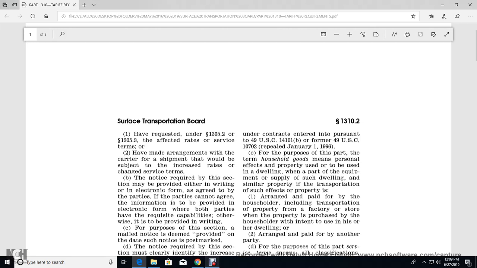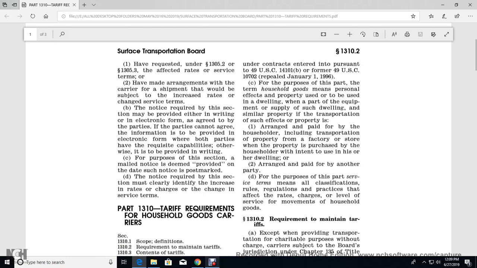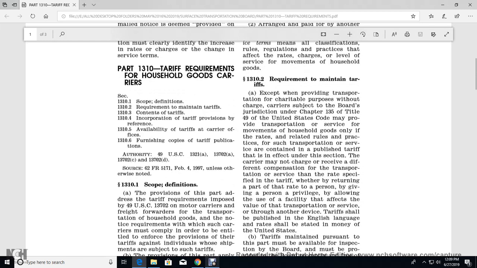For this purpose, the term household goods means the personal effects or property used or to be used in a dwelling, and part of the equipment supply of such a dwelling and similar property, if the transportation of such effects or property is arranged and paid for by the householder, including transportation of property from a factory or store when the property is purchased by the householder with intent to use it in his or her dwelling and is arranged and paid for by another party. For the purpose of this part, tariffs are the classification, rules, regulations, practices, rates and charges, and level of service for the movement of household goods.